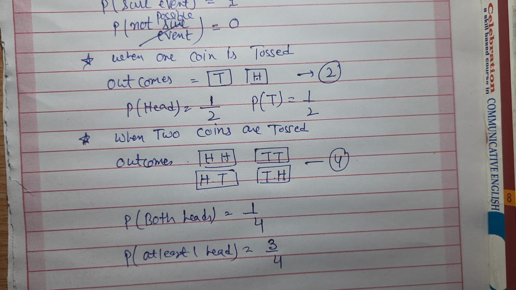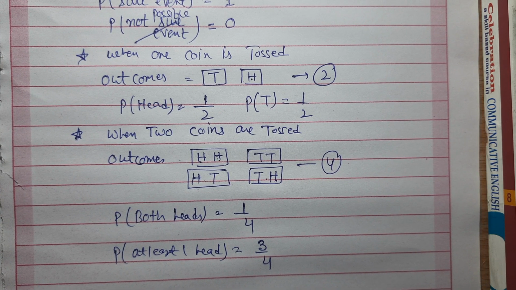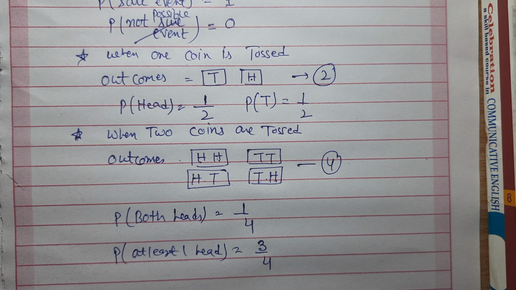So I hope the topic is clear. So we will define probability: total number of favorable cases over total number of cases. Clear, children? That is the definition of probability and a few questions.